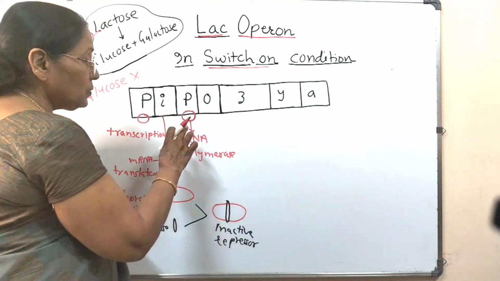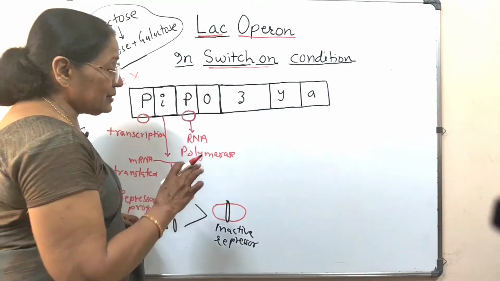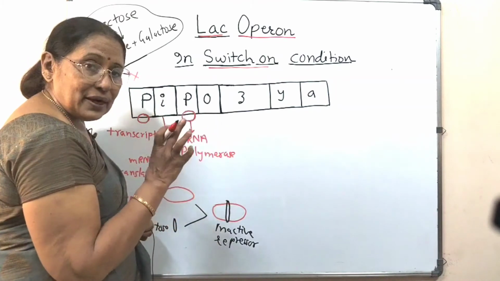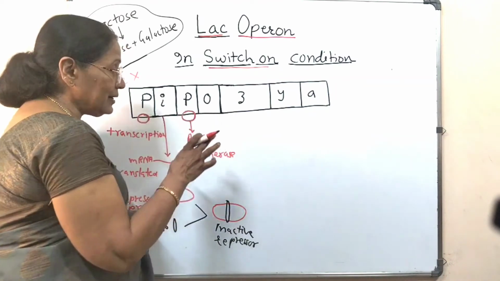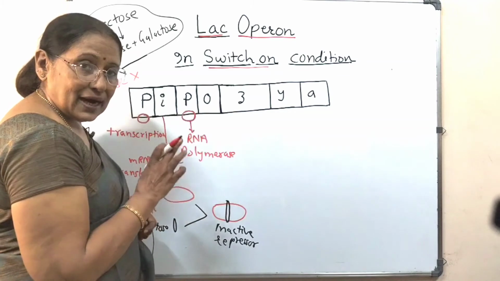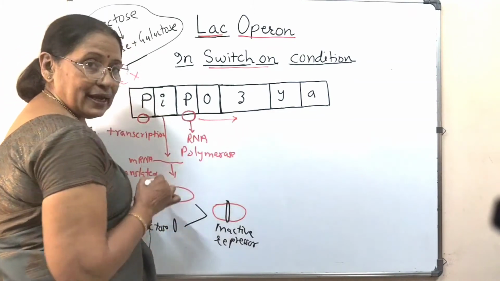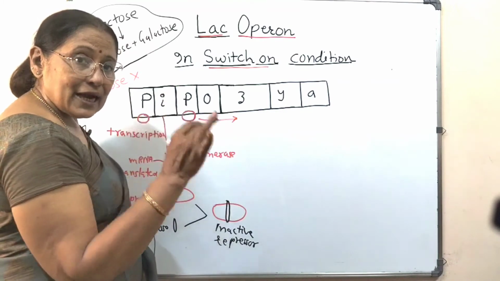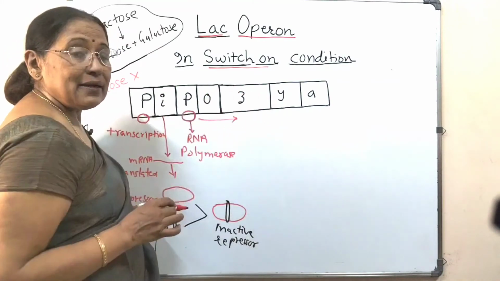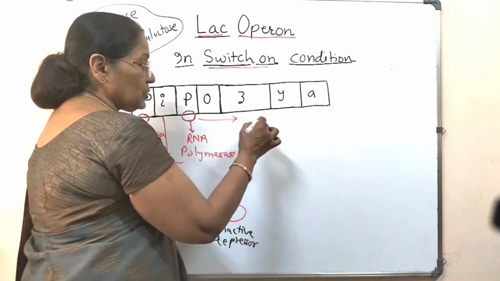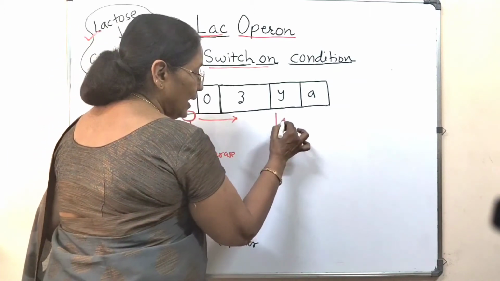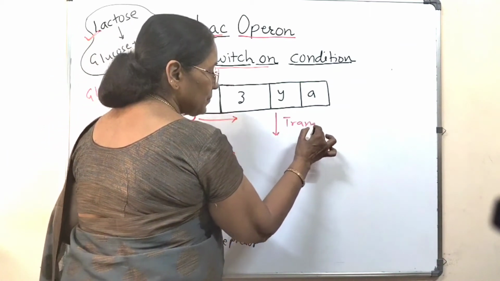Done. So now for this RNA polymerase, there is no obstacle here in front of it. So it can move this way and it can transcribe all these three genes. These polycistronic genes are transcribed.